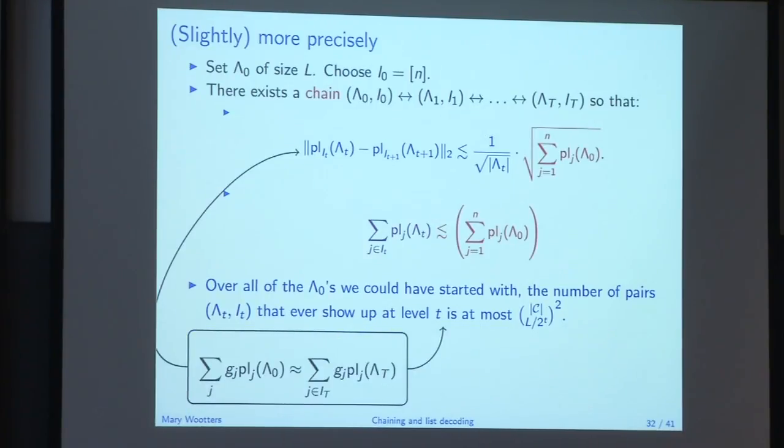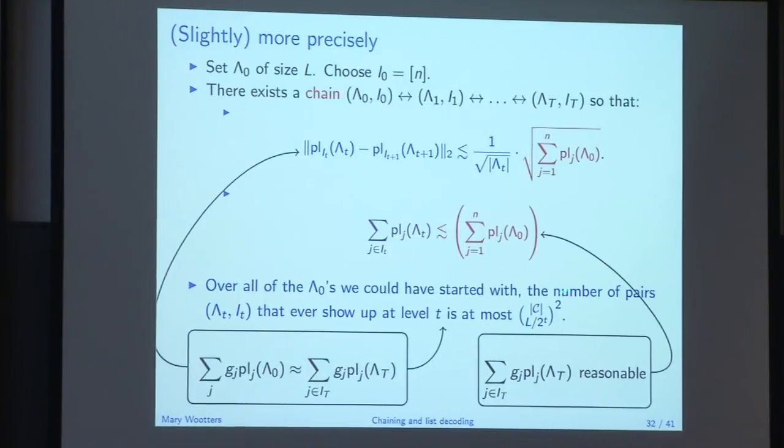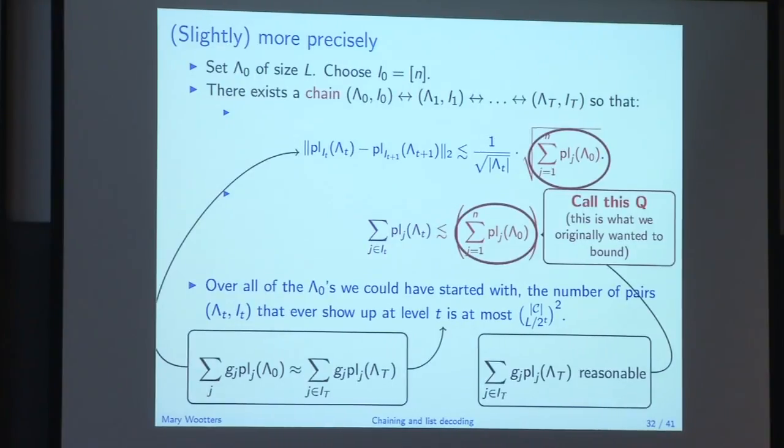Okay. So how are we going to use this? These two things we're going to use for the chaining argument. We're going to show that this quantity over all j's, starting with the first net, remember this is the quantity we wanted to bound, that was our goal, is about the same as the quantity at the end of the chaining when we stop. And then this thing is going to show that, when we stop, what we have is actually reasonable. Okay. So let's do those one at a time. First, what is this quantity? Like I said, this is originally what we wanted to bound, and right now the argument is deterministic. Let's just call it Q and forget about it for now.